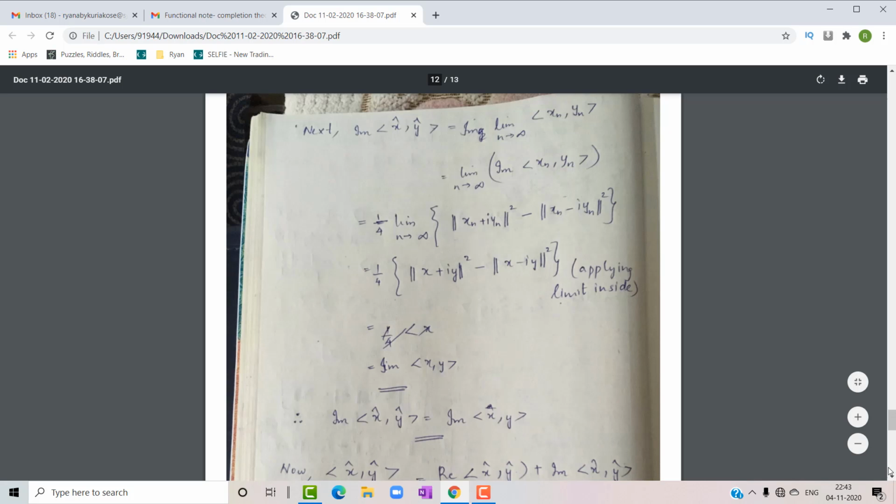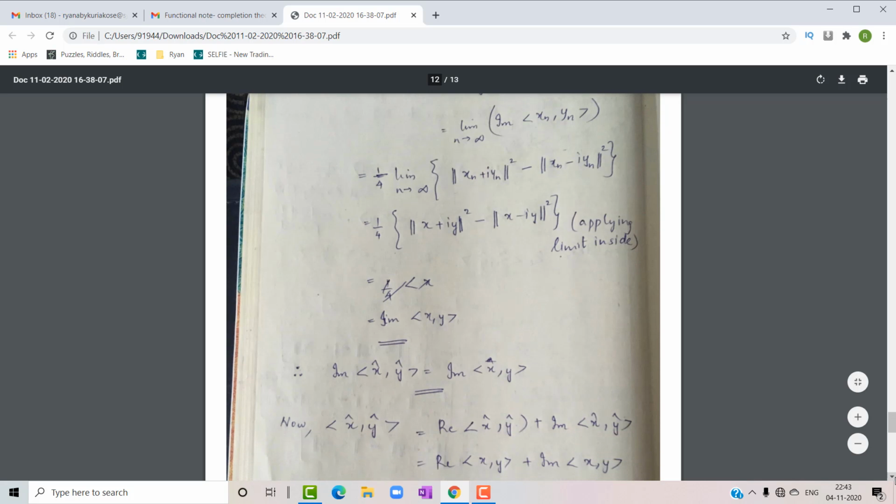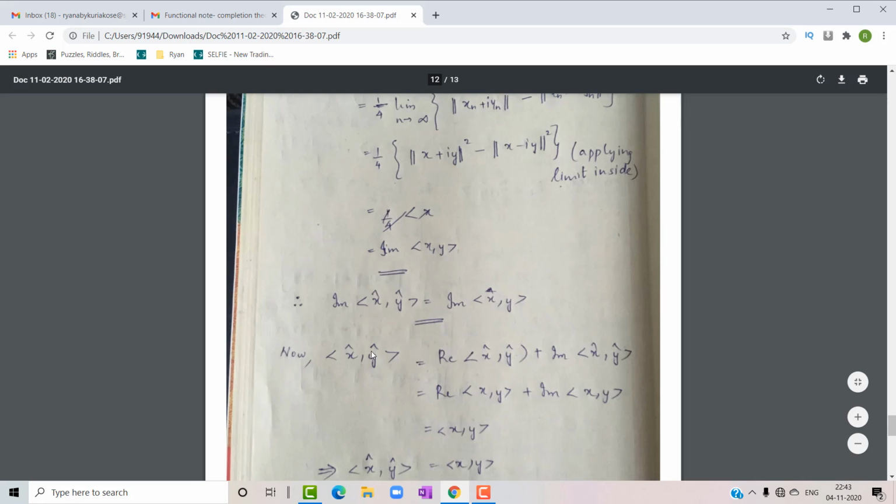So we have got that the real part matches and the imaginary part also matches. Now the inner product of x cap, y cap is equal to the real part of the inner product of x cap, y cap plus i times the imaginary part, which is equivalent to the real part of the inner product of x, y plus i times the imaginary part of the inner product of x, y. The real part of a complex number plus i times the imaginary part is nothing but the complex number, which is equal to the inner product of x, y.